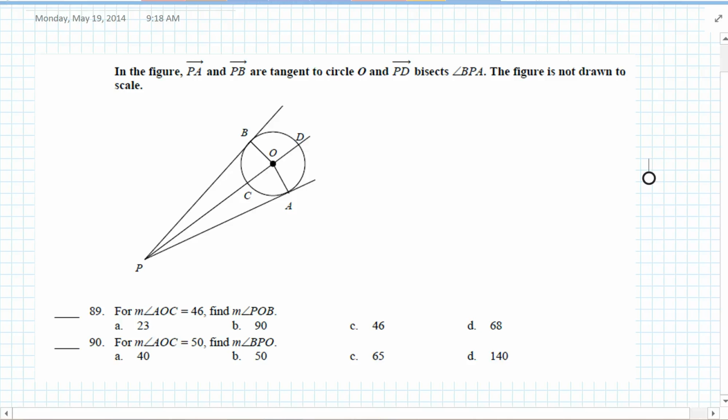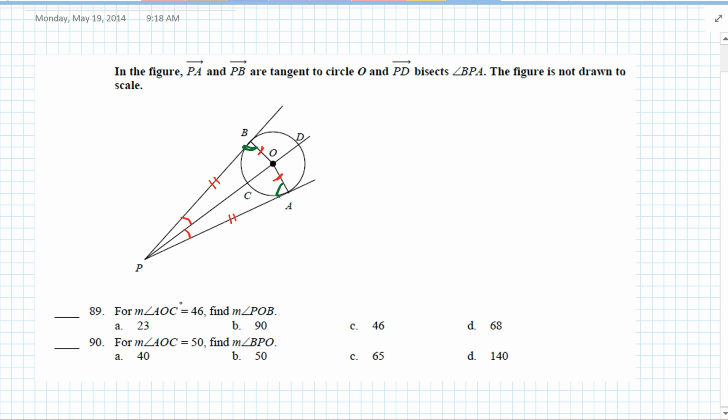Okay, 89. In the figures, ray PA and PB are tangent to the circle, and PD bisects angle BPA. So what do we know? What's given? We know this is congruent to this. We also know this is congruent to this. So we know this is congruent to this. Since these are isosceles triangles or congruent triangles, we know everything mirrors. So we know there's congruency everywhere.